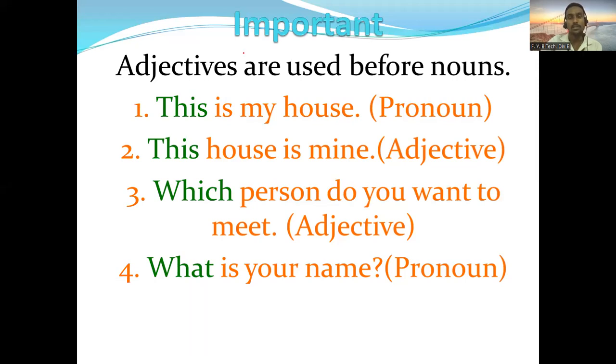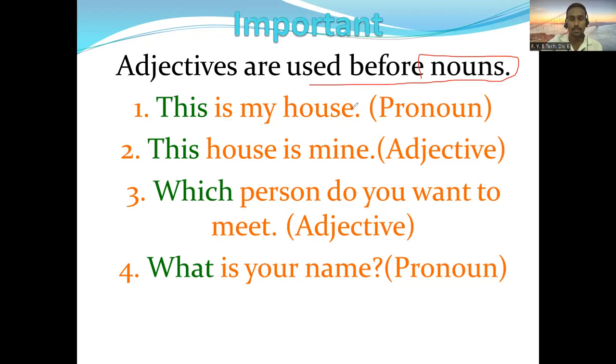Okay, fine. So here are some important points about adjectives that we have to remember and understand. Out of that, let's see that adjectives are used before nouns. Earlier also we have studied that in a sentence we use adjectives before nouns. So that we have to understand.